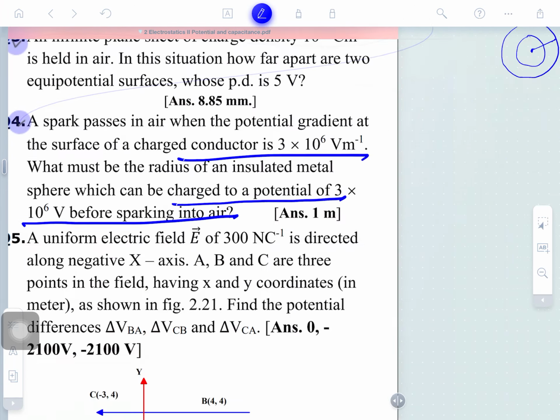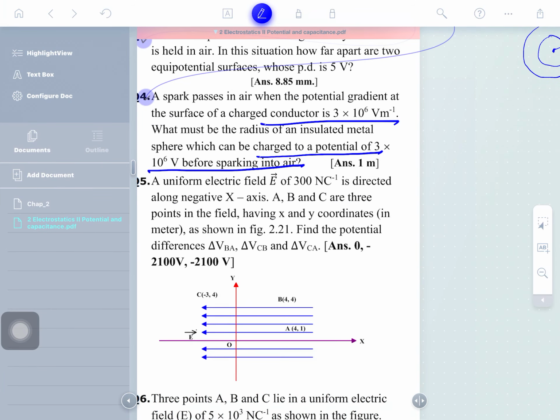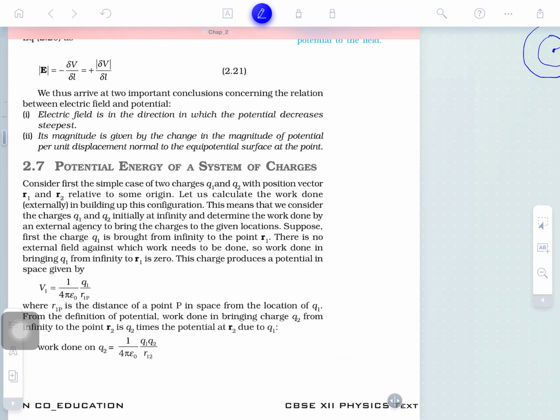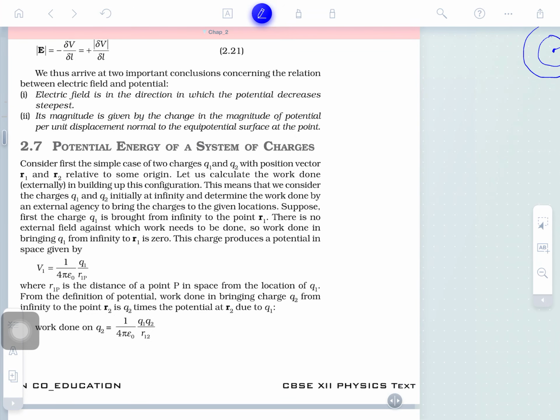Okay guys, now we are discussing another topic in your NCERT text. What is that? Potential energy of a system of charges.